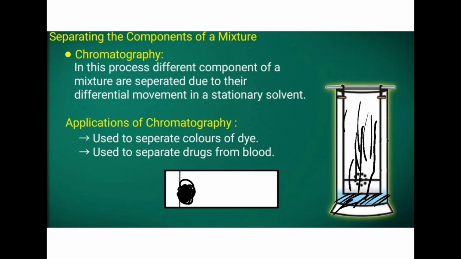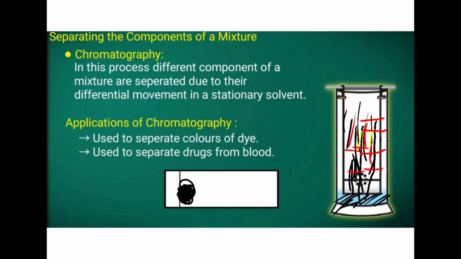The particles' movement will be different, so the water will be coming up, taking the ink, and spreading it. That means the black ink has different colors. After some time, somewhere it will be yellow, somewhere red, so the particles will be lying in different portions.